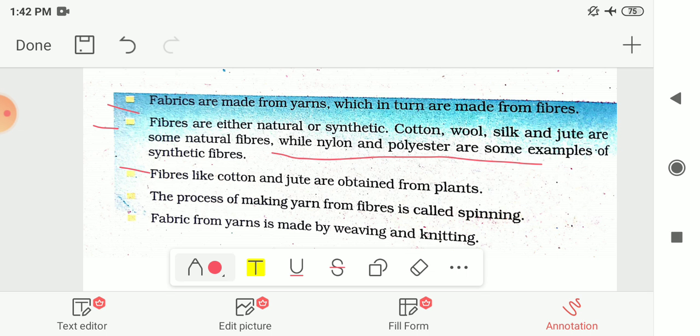Then we had seen that fibers like cotton and jute are obtained from plants. And the process of making yarn from fiber is called spinning. And at last we had seen that fabric from yarns is made by weaving and knitting. So these are the different things we had seen in this chapter.